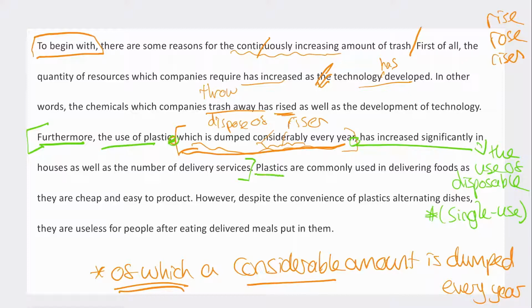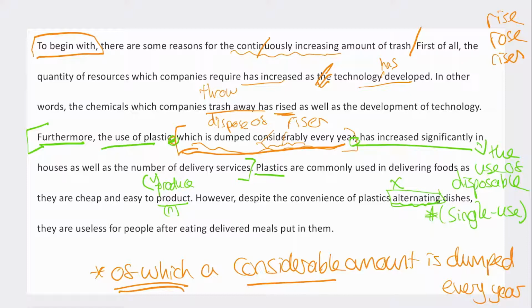It says that plastics are commonly used in delivering foods as they are cheap and easy to produce. So it should be a verb, right? So not easy to noun, easy to verb. However, despite the convenience of plastics alternating dishes, they are useless for people after eating delivered meals put in them. Despite the convenience of plastic alternating dishes, this is the incorrect word choice here. The meaning isn't correct. Alternate means to change, to go from A to B, A to B.